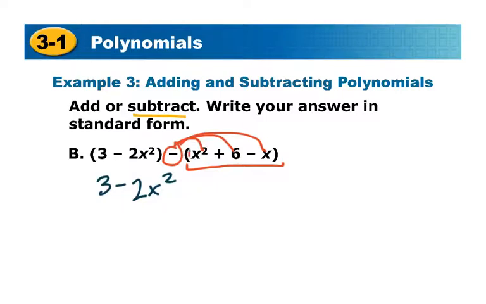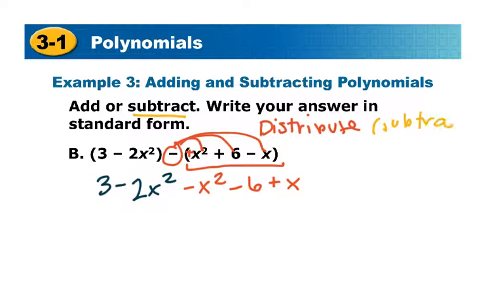So this was a positive x squared, so now it's a negative x squared. This was a positive 6, so now it's a negative 6. And this was a negative x, and so now it's a positive x. So once you distribute, again, due to the subtraction,